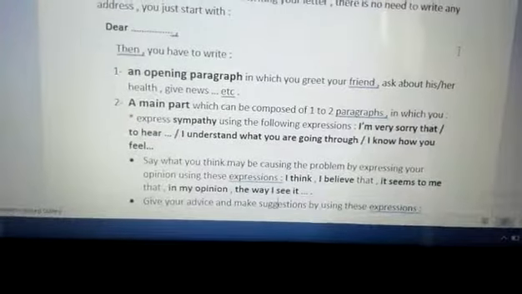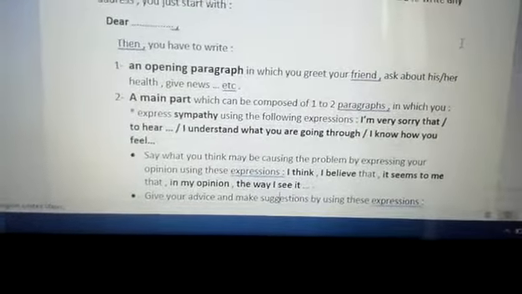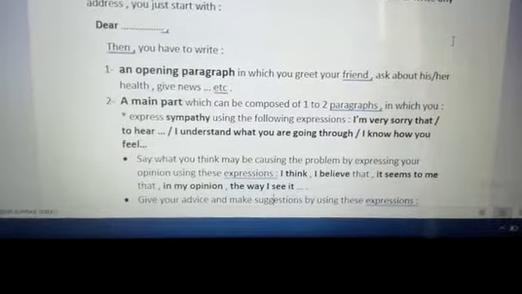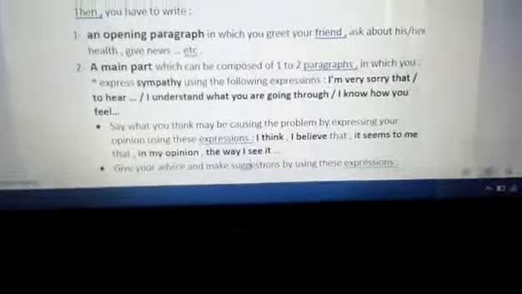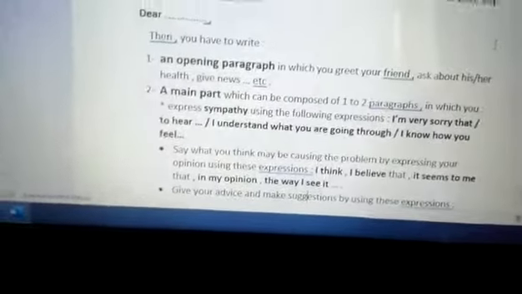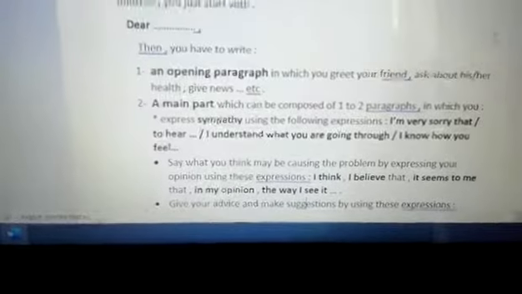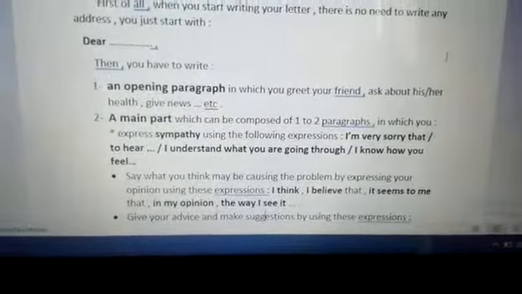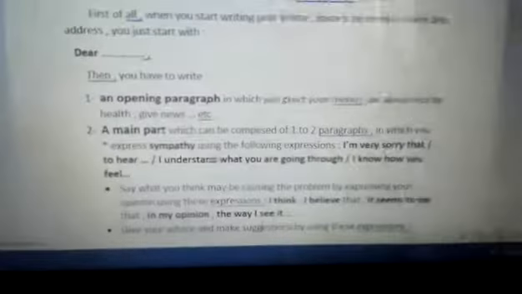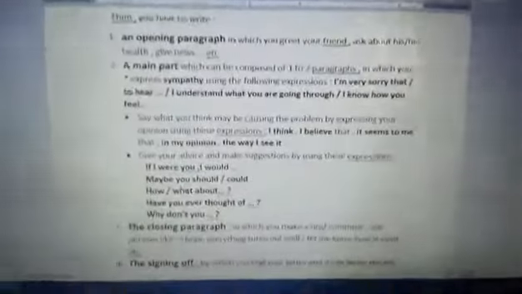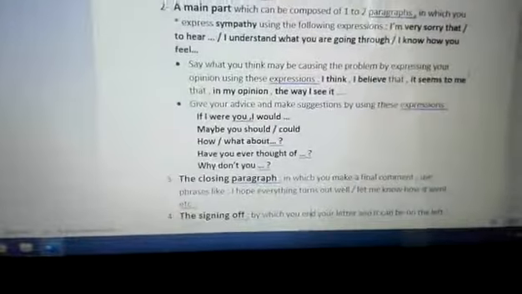Okay, next step of the main part. Say what you think may be causing the problem by expressing your opinion using these expressions. You are likely to help your friend and try to let him understand his problem. So you have to give your opinion. Use expressions like: I think, I believe that, it seems to me that your problem is, or in my opinion, I think you have to do, and so on. So you have to help him to understand his problem.